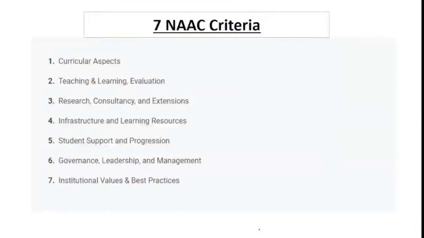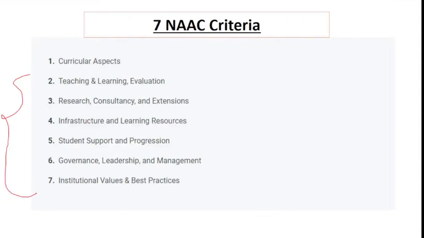NAAC has 7 criteria. There can be questions from the 7 criteria also. So the criteria are: curricular aspects, teaching and learning including evaluation, research, consultancy and extension, infrastructure and learning resources, student support and progression, governance, leadership and management, and institutional values and best practices. In case you have notes, it's well and good. If not, at least you can take a screenshot and revise it. Any question can come from any part.